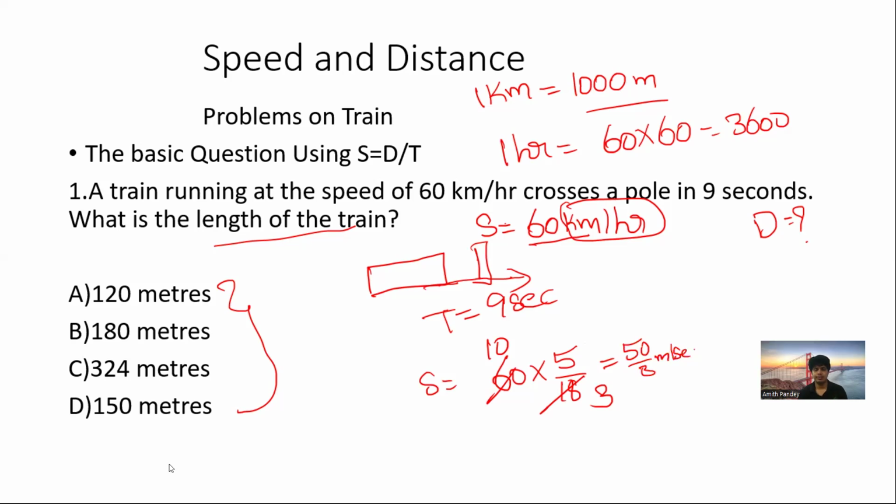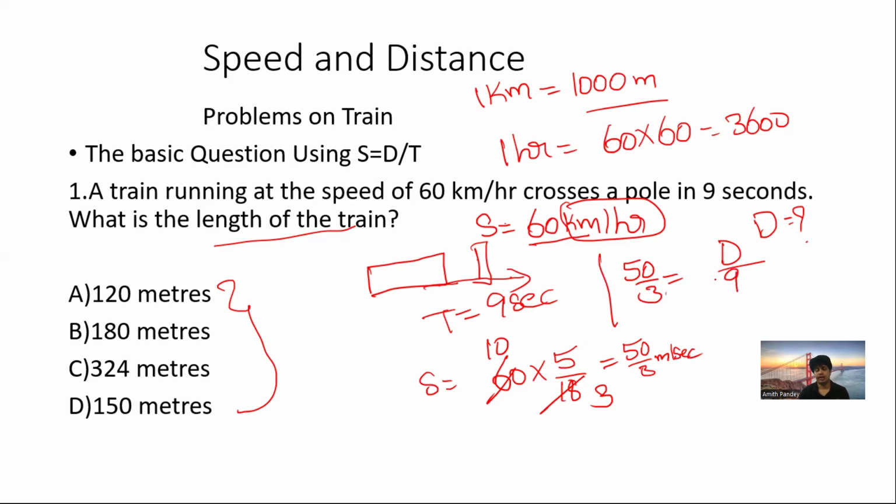Now I hope you understood. So speed equals 50 by 3. As we know the formula, speed equals distance by time.